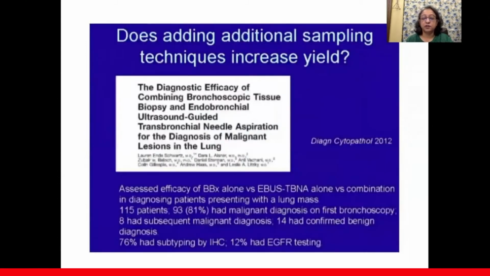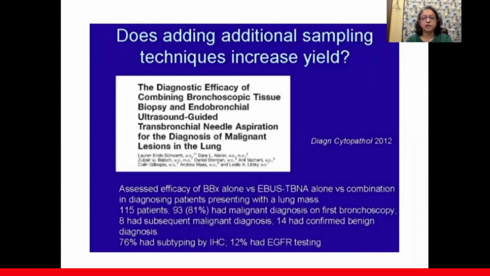Now, even if there was an endobronchial mass, does additional sampling increase yield? In this paper in 2012, they showed that the diagnostic efficacy of combining bronchoscopic tissue biopsy and endobronchial ultrasound-guided transbronchial needle aspiration increases not only the diagnosis, but also subtyping by immunohistochemistry, and EGFR testing in adenocarcinomas is useful.